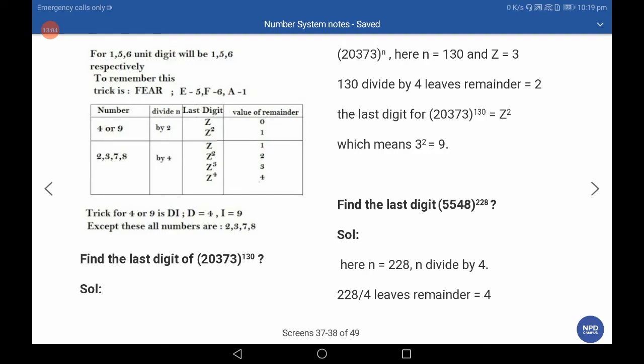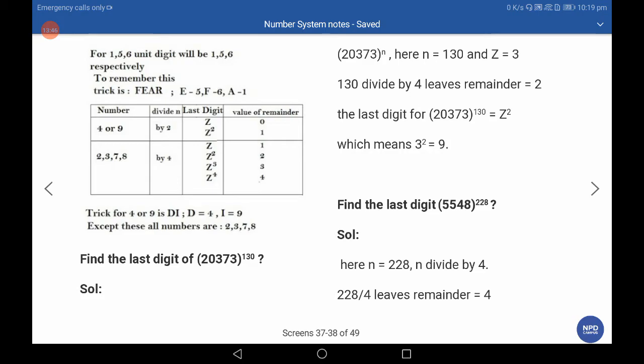4 and 9 follow the cyclicity of 2. When the power is odd, the value remains the same, and when the power is even, the values are 6 and 1. When 4's power is odd, the unit digit is 4; when the power is even, the unit digit is 6. When 9's power is odd, the unit digit is 9; when 9's power is even, the unit digit is 1. 2, 3, 7 and 8 follow the cyclicity of 4.